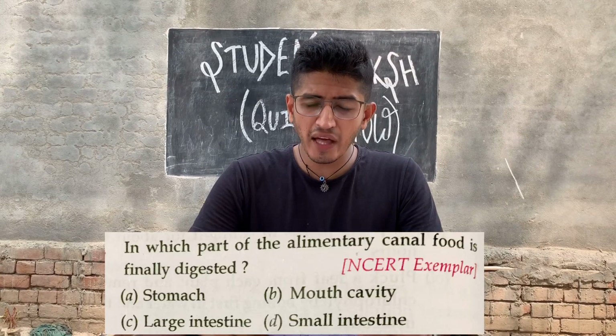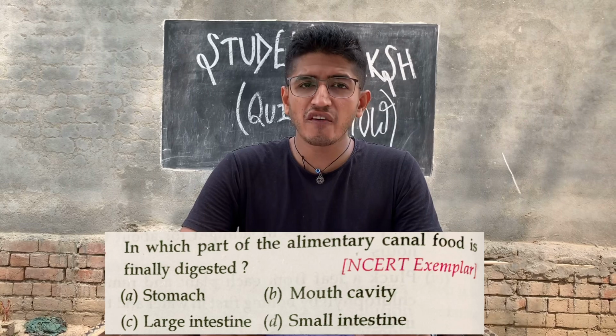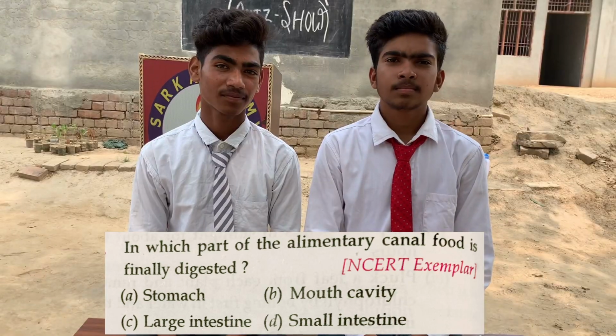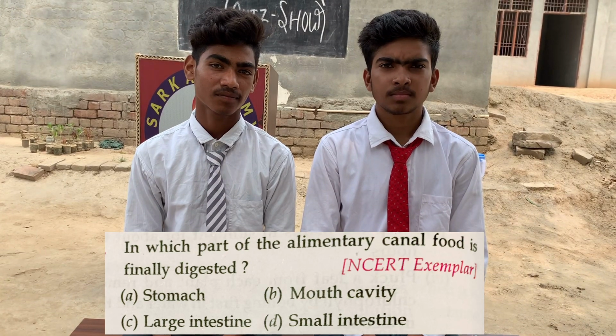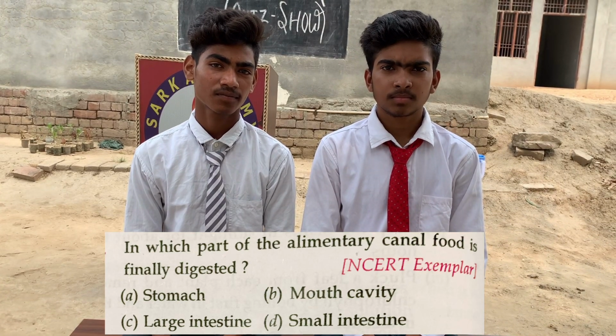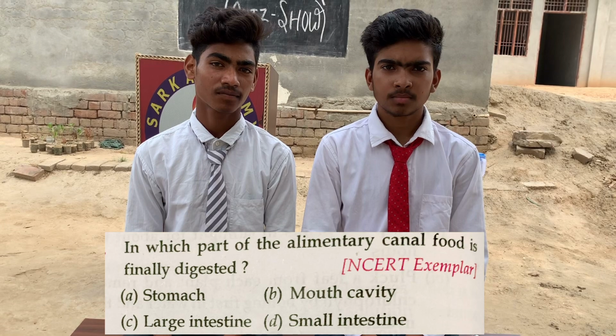In which part of the alimentary canal is food finally digested? And the options are A. Stomach, B. Mouth cavity, C. Large intestine, D. Small intestine.